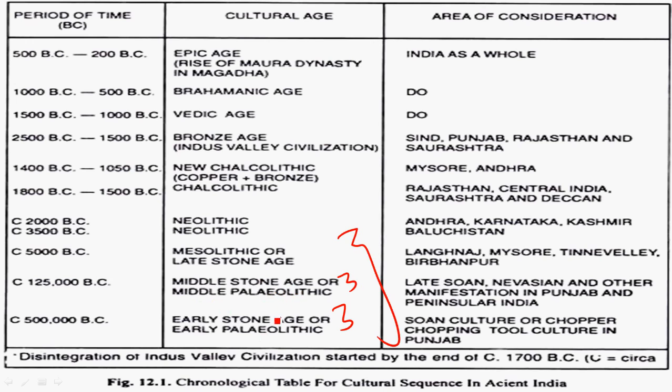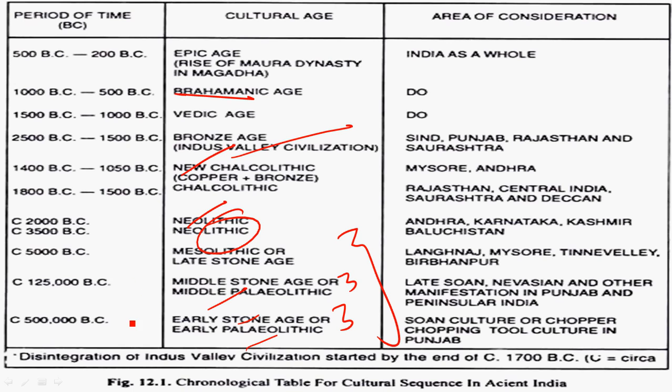I forgot to mention that the Paleolithic age can be further divided into early, middle, and late Paleolithic age. The Neolithic age came in 3500 BC, and after that the Chalcolithic age came, and after that the Bronze Age, that is the age of the Indus Valley civilization, and after that the Vedic age came, the advent of Aryans, and after that the later Vedic period came. So this is the broad categorization.